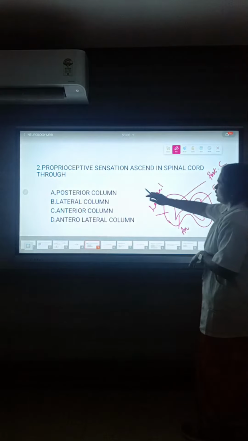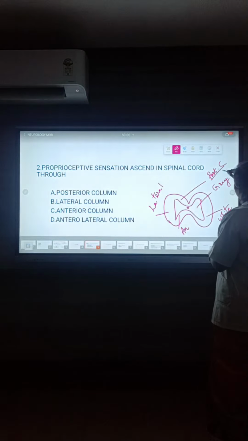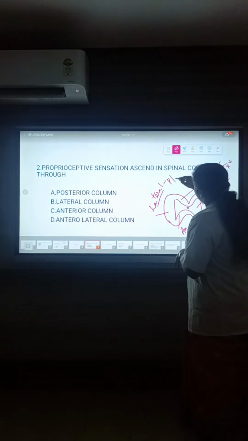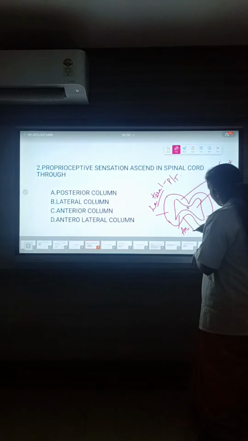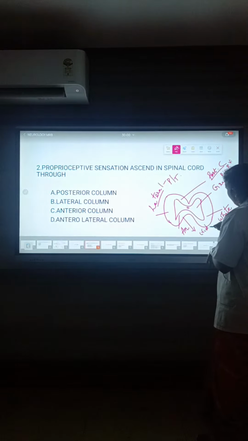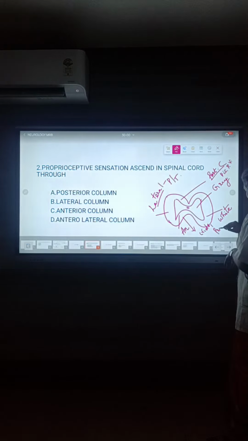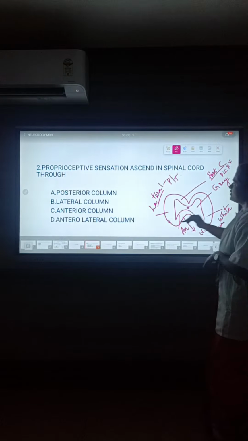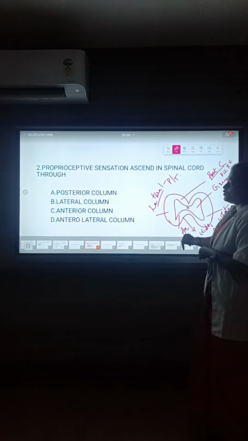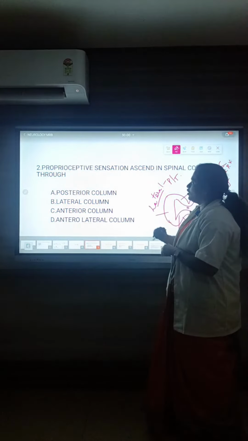The posterior column is responsible for discriminative sense, proprioception, and vibration. Lateral is responsible for pain and temperature. Anterior is responsible for crude touch and pressure. Our question is proprioceptive sensation in the spinal cord through. So the answer is posterior column.